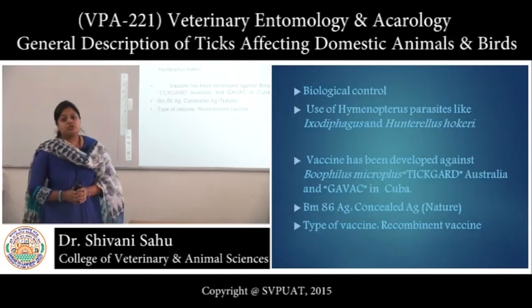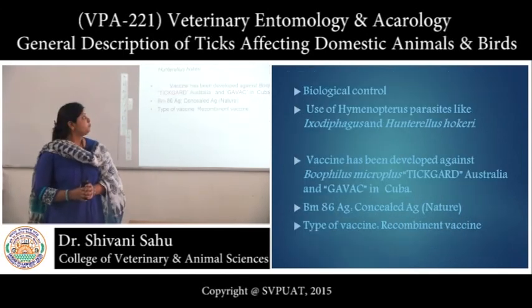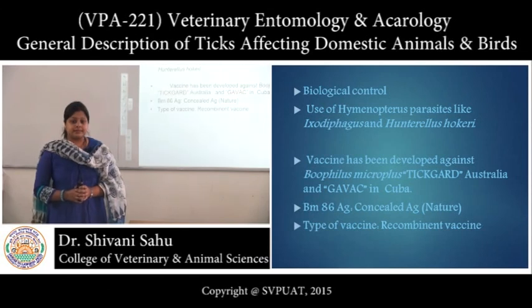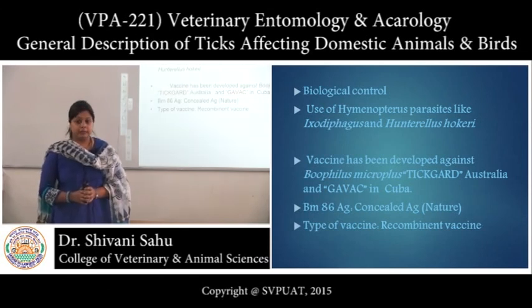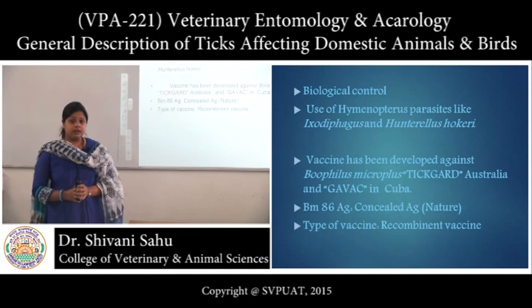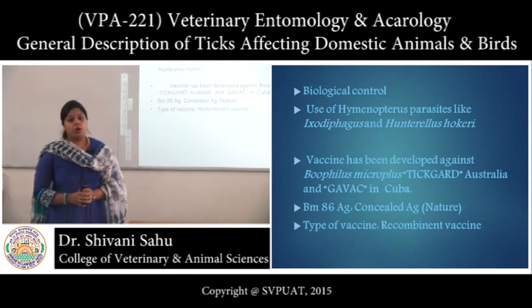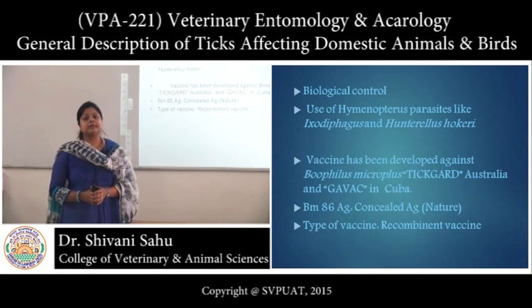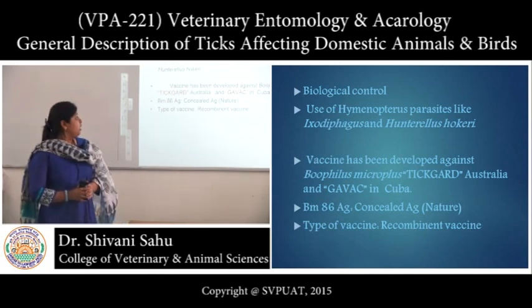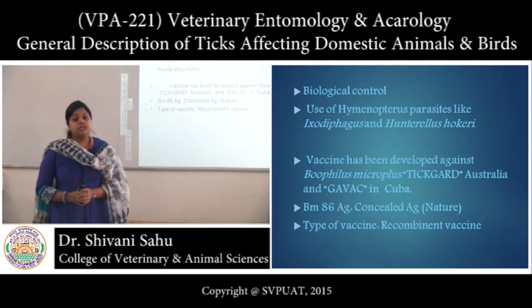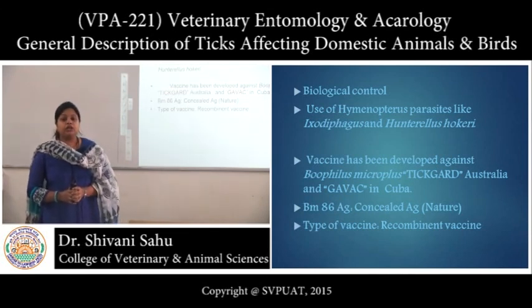Now, coming to the biological control, use of Hymenopterous parasites such as Hunterellus hookeri and Ixodiphagus are found effective. They parasitize the nymphs of the ticks and lay their eggs inside them. A vaccine has been developed against Boophilus microplus, TickGARD in Australia and Gavac in Cuba.